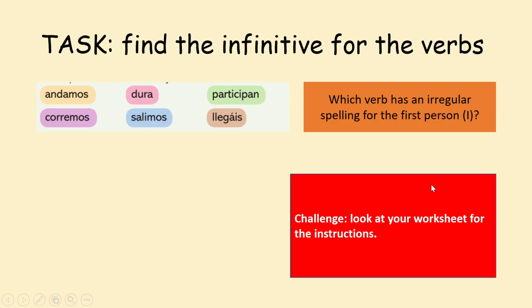Excellent. So now focusing on looking up verbs, I want you to start on the green task on the worksheet, which is to find the infinitive for these verbs. You can then move on to amber, because one of these has an irregular spelling in the first person. And then the challenge, take a look at the worksheet for the instructions and come back here for your answers.